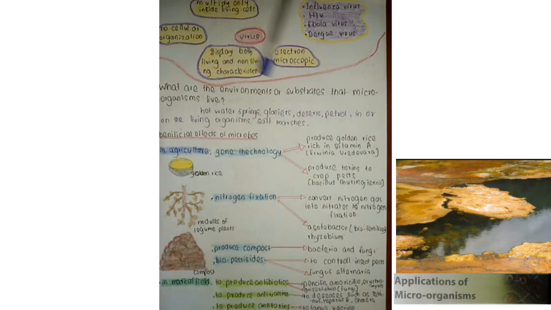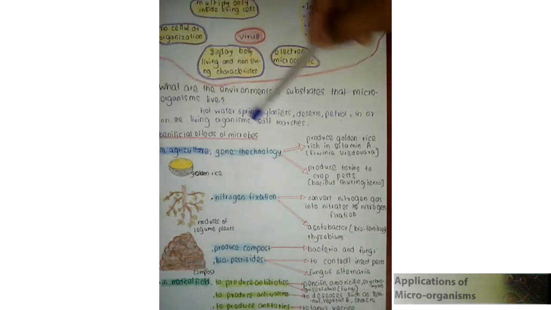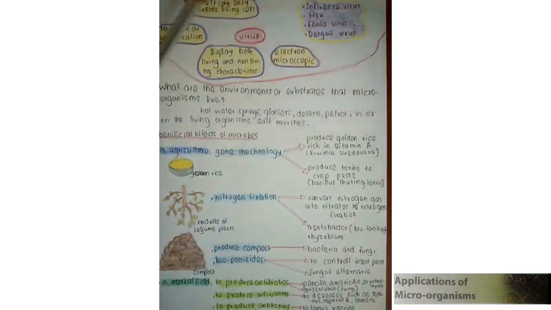What are the environments and substrates where microorganisms live? As an answer, we can name hot water springs, glaciers, deserts, petrol, all living organisms, and salt marshes. Then we are going to talk about beneficial effects of microorganisms.